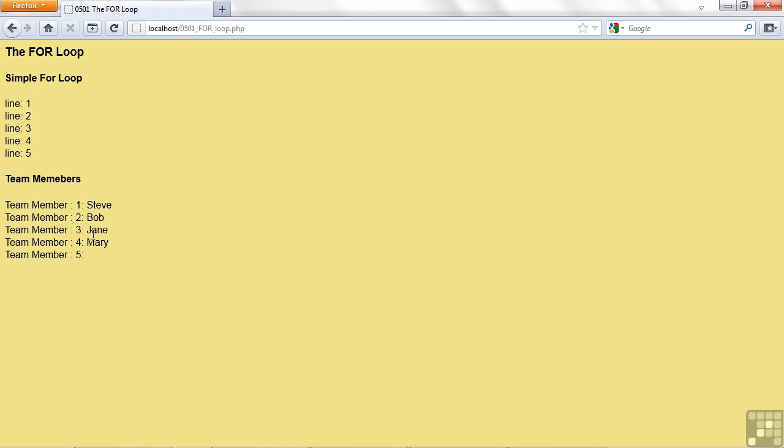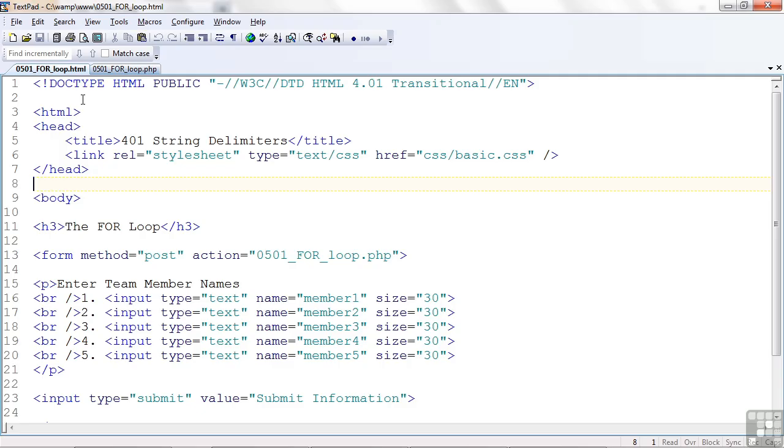Steve, Bob, Jane, Mary. Up at the top, I'm showing you just a very simple loop that I did where I'm putting out line numbers. And I want to show you the code.